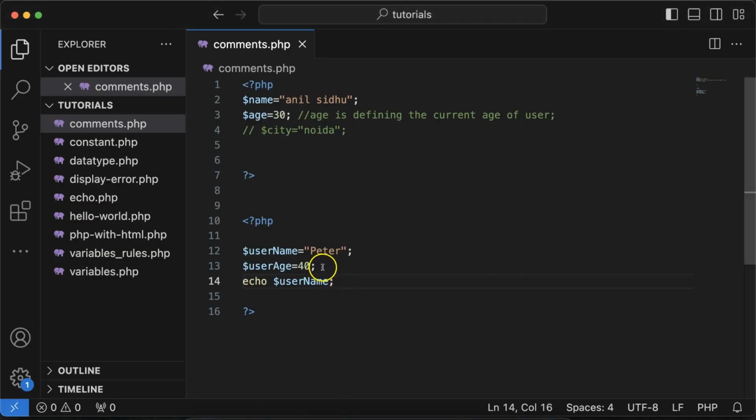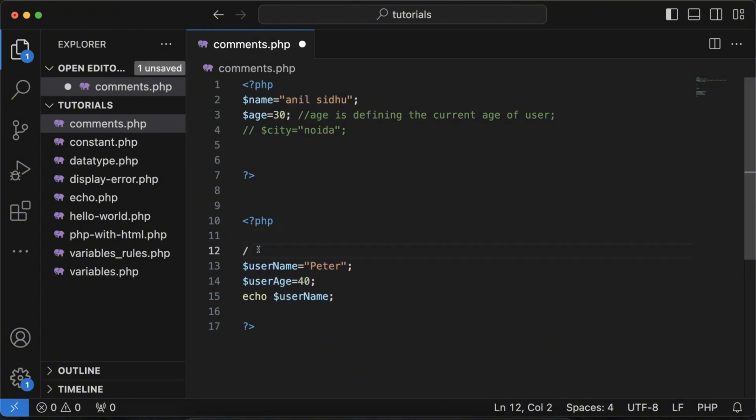Okay, so right now let's say you want to comment out the whole of this code, that is multiple lines. What you will do is that you start from the beginning at the top of the first line and say slash and star. The whole thing has been commented, as you can see, then end it with star and slash. So right here, anything I write below it will definitely work. So let's echo hello and let's see.